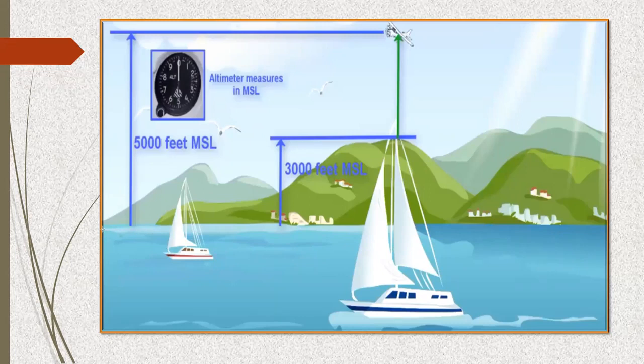Now, I'm always going to measure from here itself. This is my mean sea level. If I ask you what is the height of this flight, you're going to tell from this mean sea level that it is at a distance of 5,000 feet above the MSL level. That is, this particular flight is at a height of 5,000 feet MSL, that is mean sea level. In the same way, if I ask you what is the height of the top of this hatch, where the boat is, again you're going to measure it from the mean sea level. From the mean sea level, it is at a height of 3,000 feet. Got it? So this is a reference level.